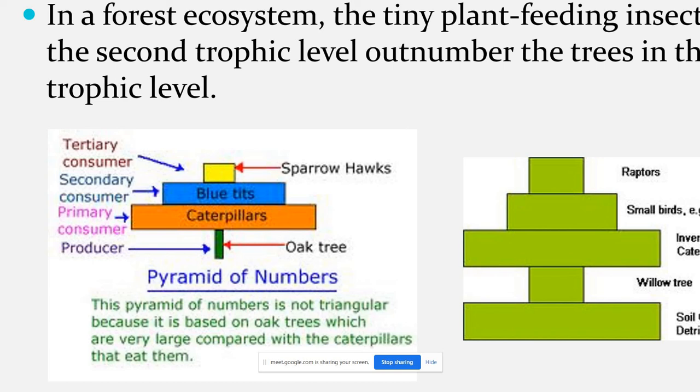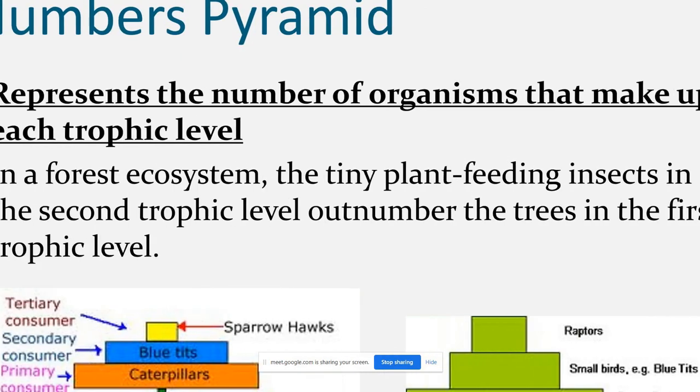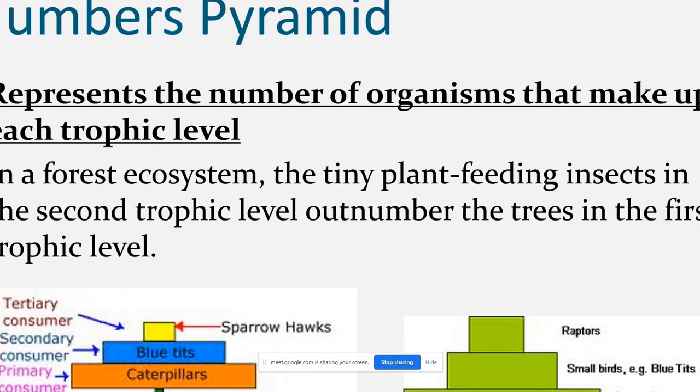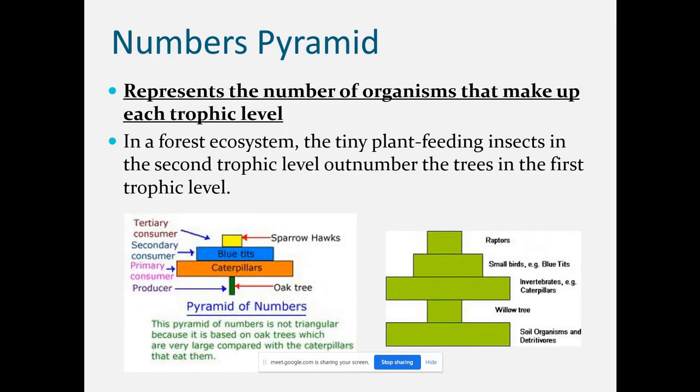In any forest you go, we find more insects than higher plants. But if we consider the small plants, the producers are more in number. Nowadays we see more insects in the atmosphere compared to plants. This is the variation that is found. Plant-feeding insects in the second trophic level outnumber the trees, so they are exceeding their limits as insects feed on the plants. They are raising their population, increasing in number.